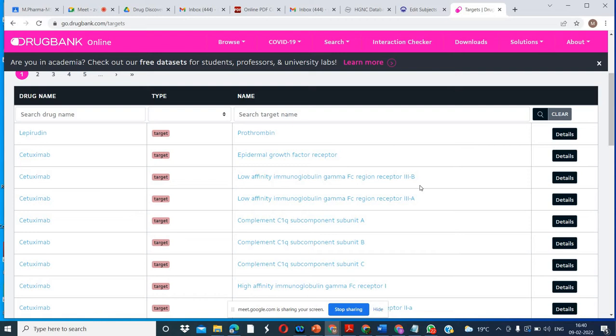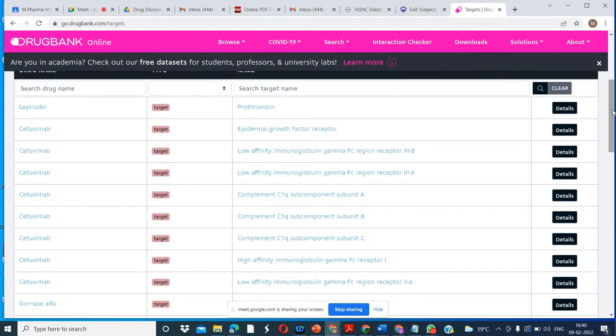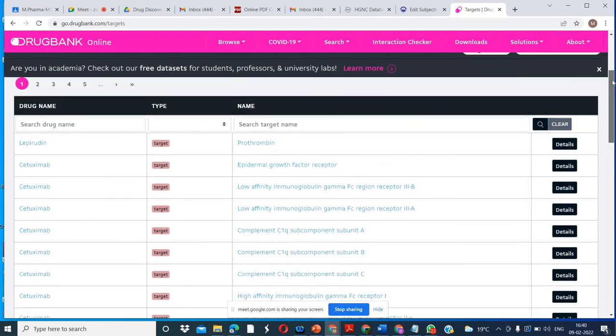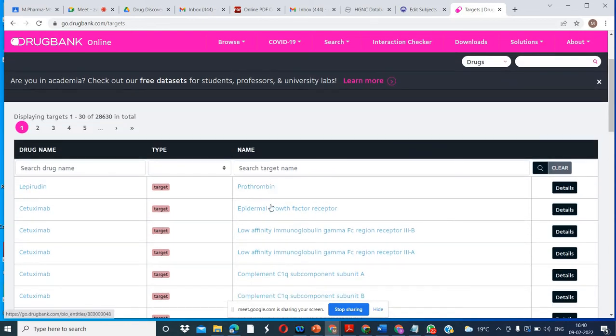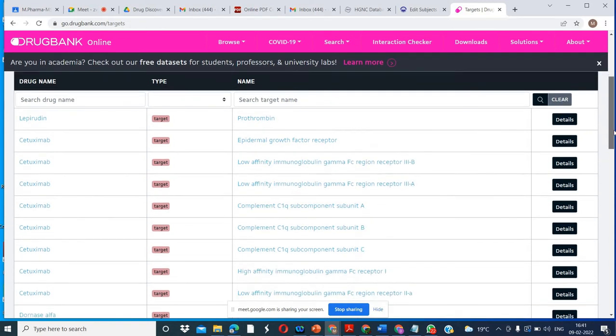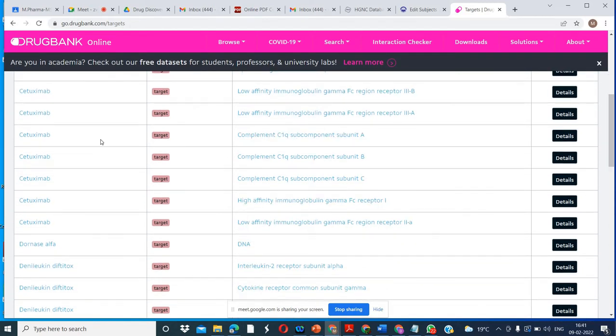In my lecture also I have talked about this. In drug designing, it is important to have the structure. For any structure based drug design, we should have the target structure. So here you can see we have the information about the target. Okay, this is the name of the drug. We are able to see multiple entries of the same drug. Why is it given here? Because we have the different targets.